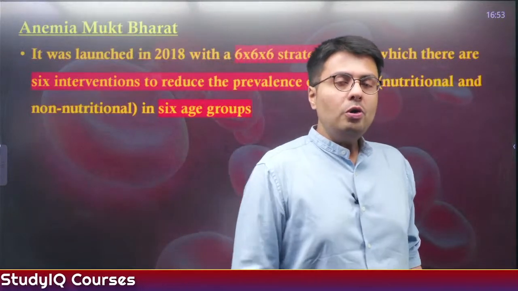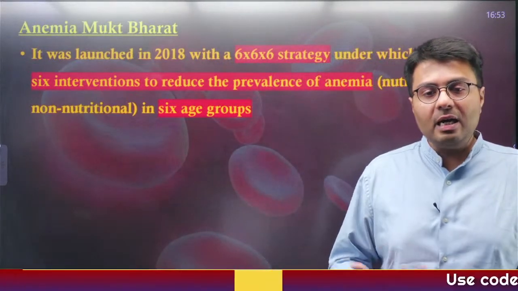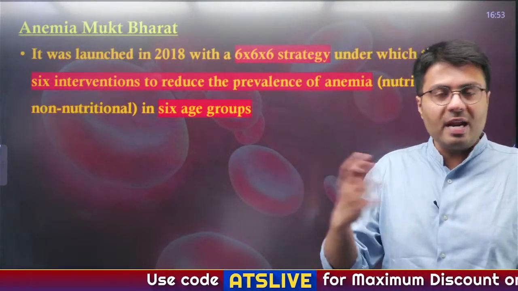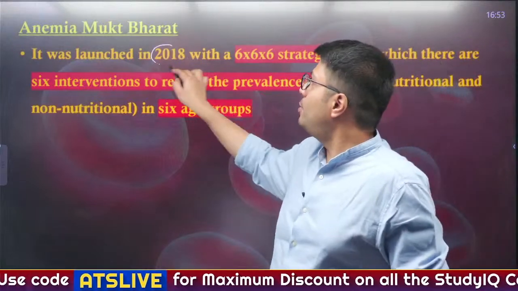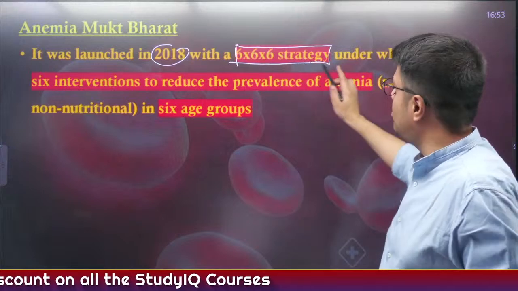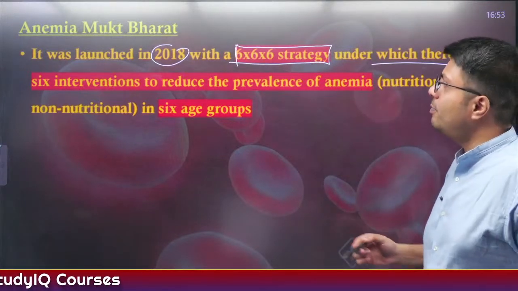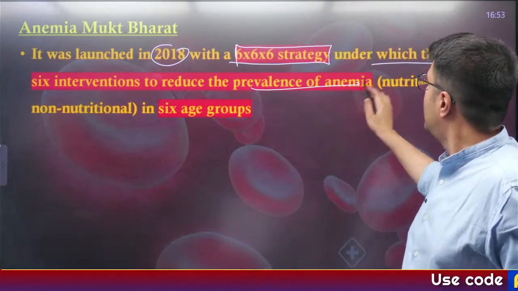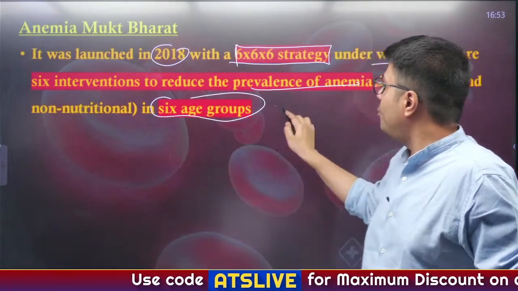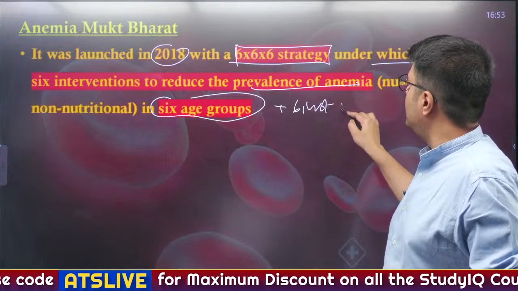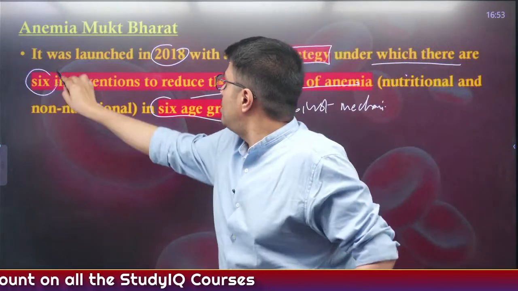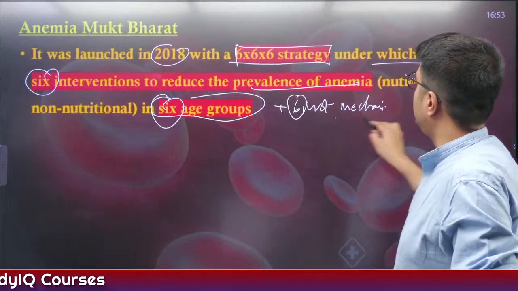Now, to combat anemia in India, the government came up with a strategy known as Anemia Mukt Bharat, which means to eradicate anemia from India. It was launched in 2018, and the strategy was known as the 6x6x6 strategy, under which there are 6 interventions to reduce the prevalence of anemia, through nutritional and non-nutritional interventions, in 6 age groups, and for that 6 institutional mechanisms will be created. So the 6s are: 6 interventions, 6 age groups, and 6 institutional mechanisms.